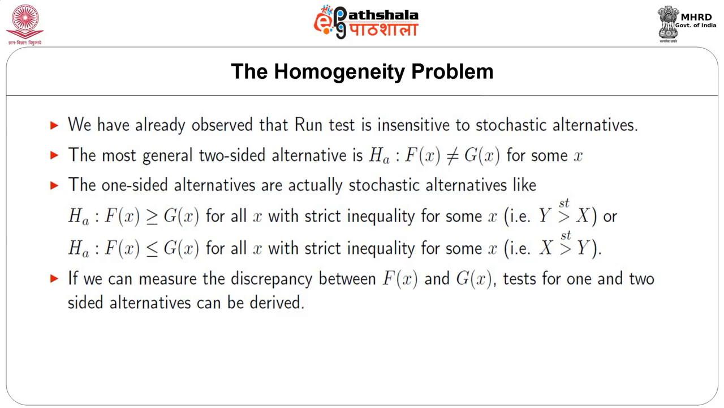With strict inequality, the one-sided alternatives are actually stochastic alternatives like Fx greater than or equal to Gx for all x, with strict inequality for some x, that is, Y is stochastically larger than X, or Fx less than or equal to Gx for all x with strict inequality for some x, that is, X is stochastically larger than Y. If we can measure the discrepancy between Fx and Gx, tests for one and two-sided alternatives can be derived.